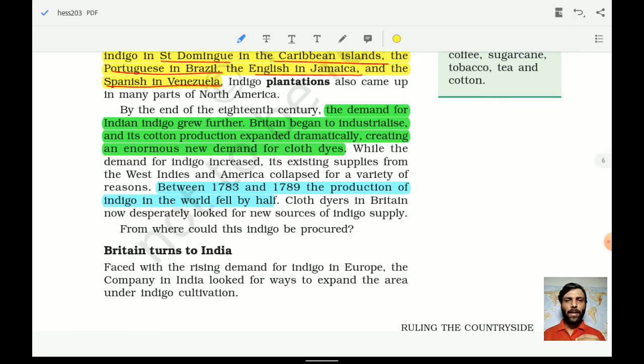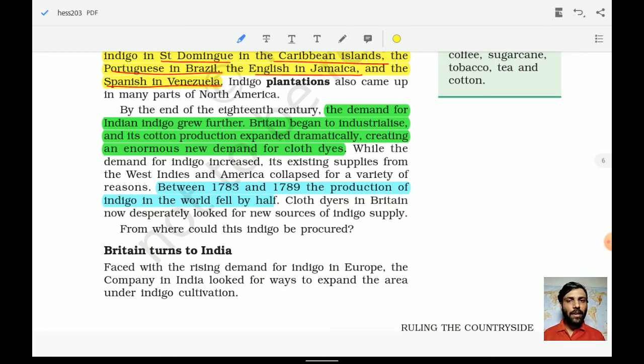Cotton production expanded dramatically, and this created an enormous new demand for cloth dyes. Between 1783 and 1789, the production of indigo in the world fell by half. Why was it happening?